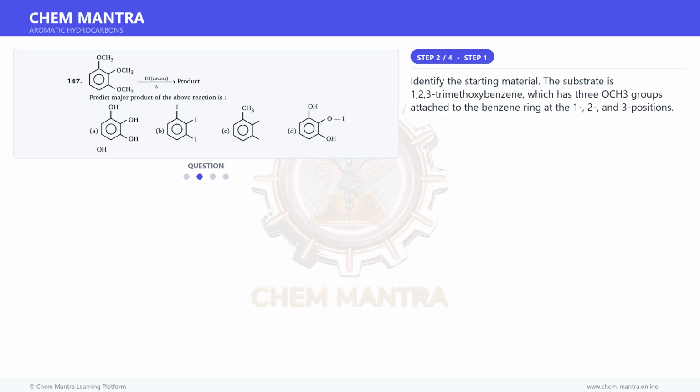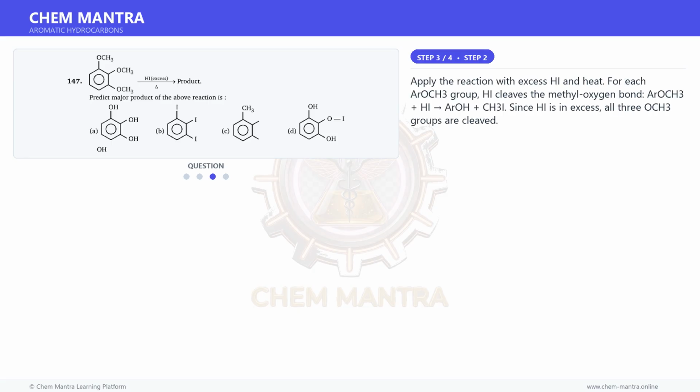Moving on to the next step. Identify the starting material. The substrate is 1,2,3-trimethoxybenzene, which has 3 OCH3 groups attached to the benzene ring at the 1, 2, and 3 positions.